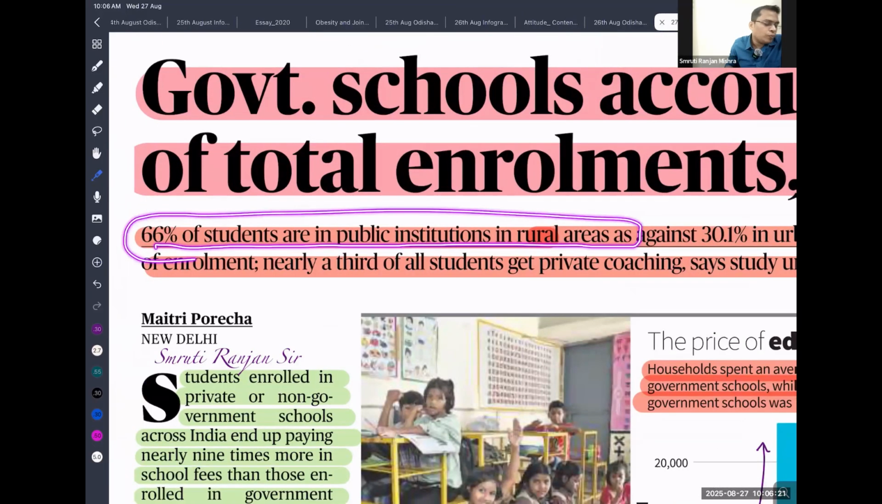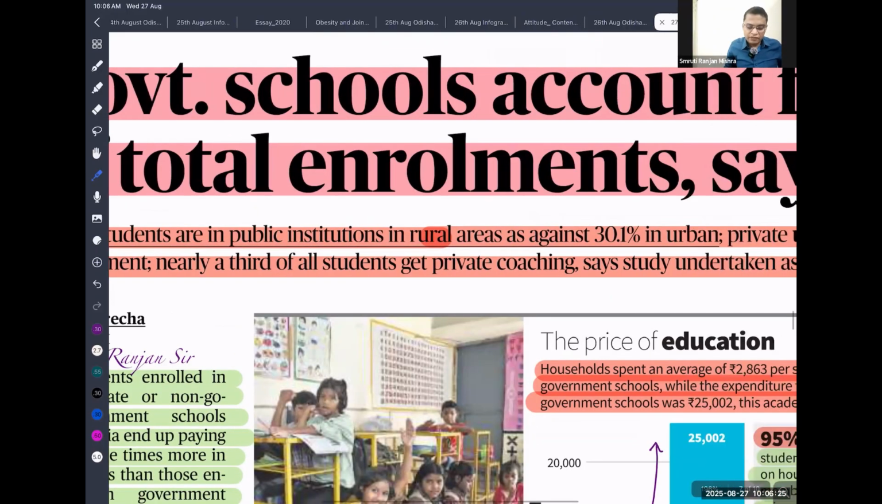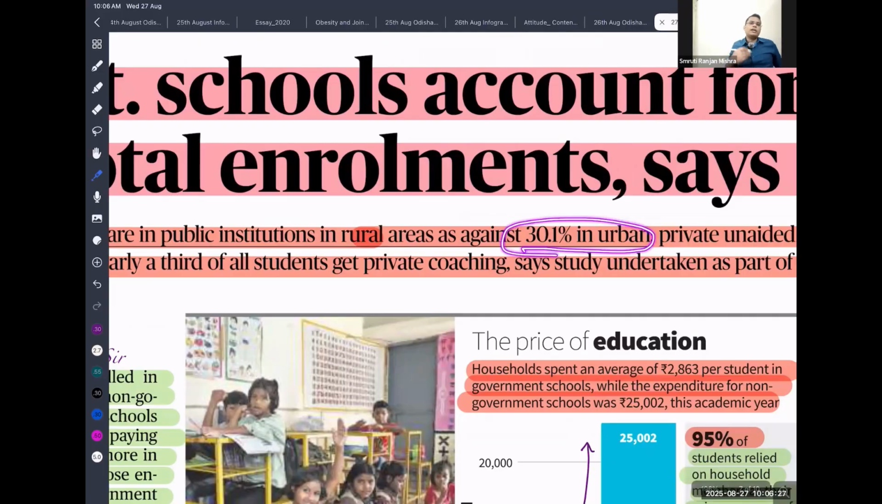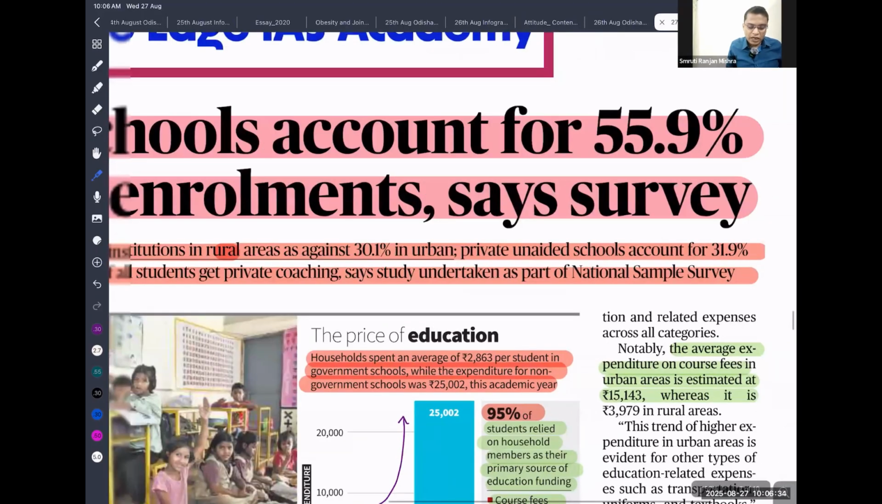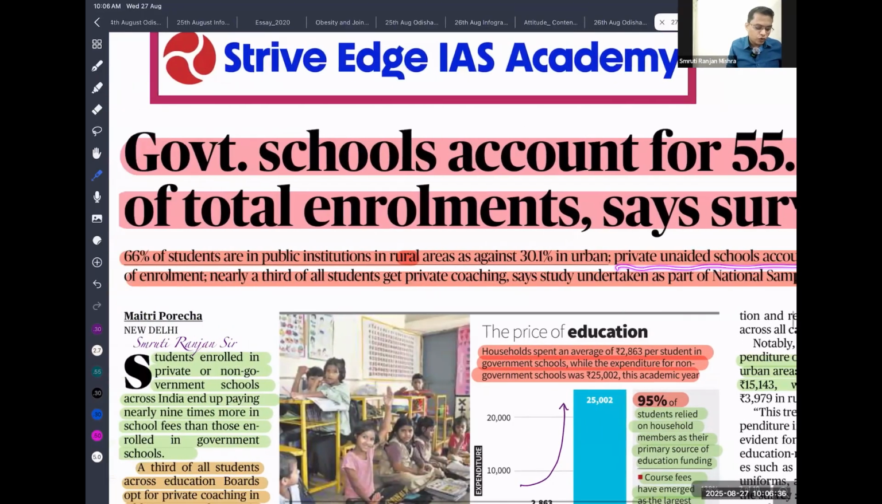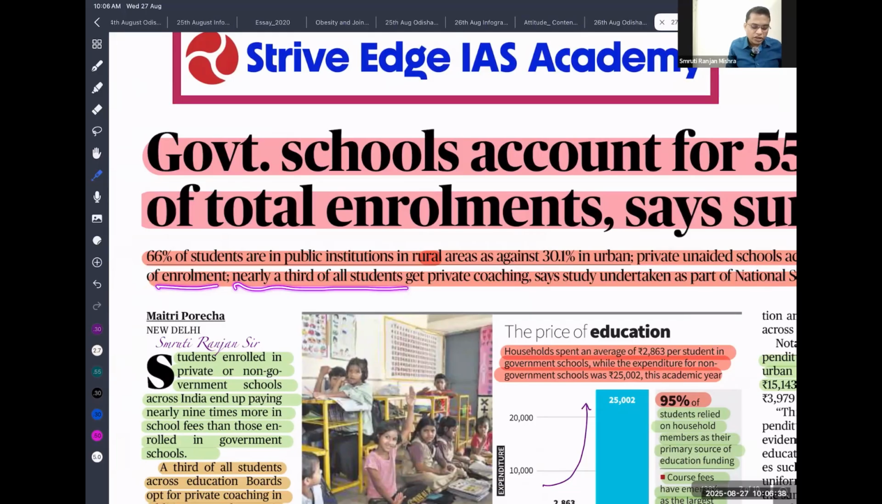If you look into that, more people are in government institutions, and 31% in the urban area, because urban area people are a little bit rich, so they have money, so they mostly enroll in private institutions. So private unaided schools account for a share, and nearly one third of all children get private coaching.